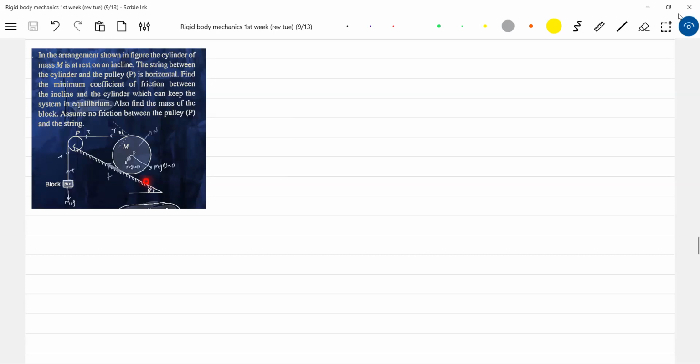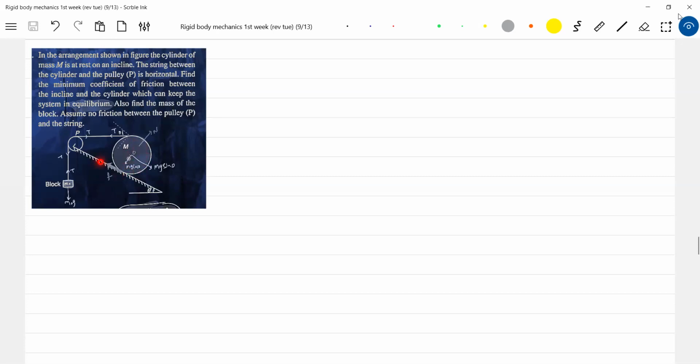Okay, this is asking the coefficient of friction between the cylinder and the inclined plane. What are the forces? The moment you release, m naught g will act, the string will be taut, tension will act, here the tension will act. This tension wants to spin it. What is the sense of rotation? It will be clockwise, no? So it will be anti-clockwise. So it is having a tendency to rotate like this.